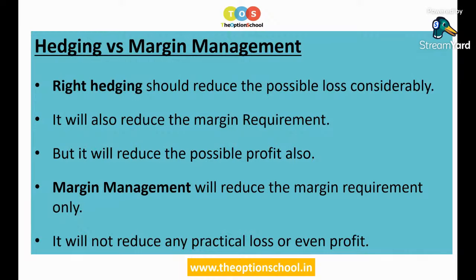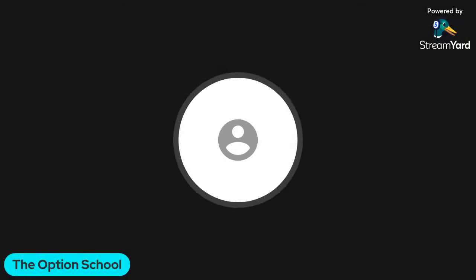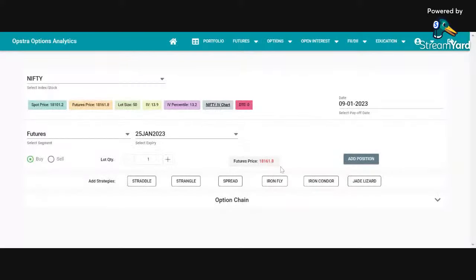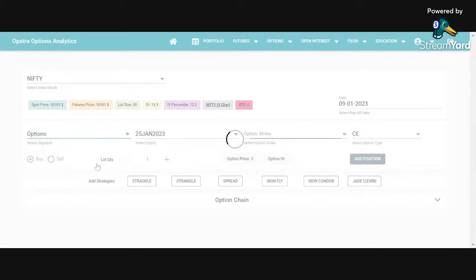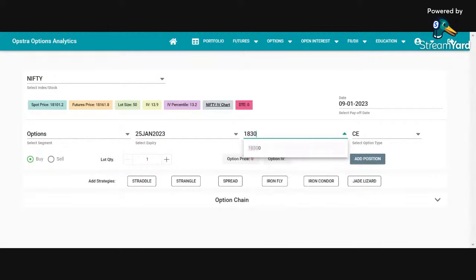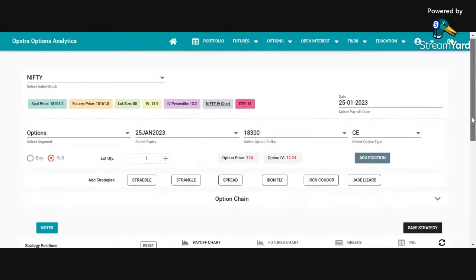I will give you all these examples using Opstra. Let me take this screen to Opstra so that we are able to understand it better. Now if I go to Opstra and share my screen with you. So first thing which I will show is, let us say we are taking one options trade and the market is at around 18,200. We say 18,300 call we are selling. So if I sell this 18,300 call, what will happen?